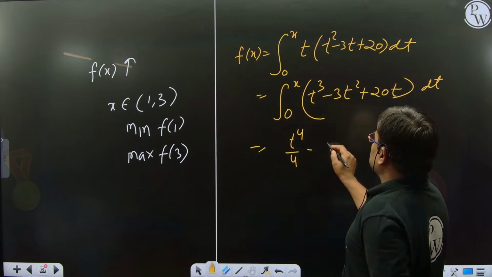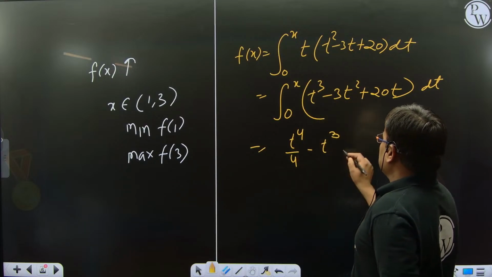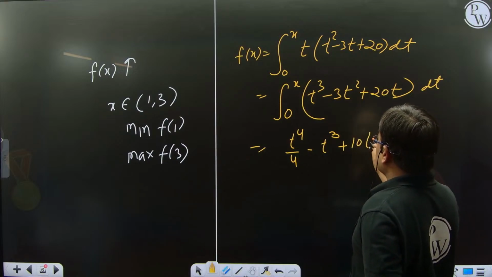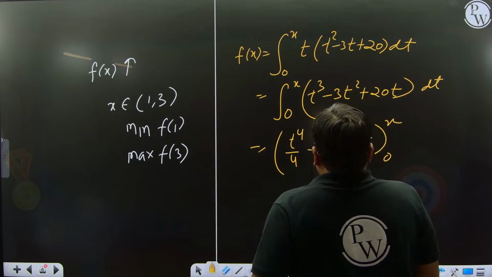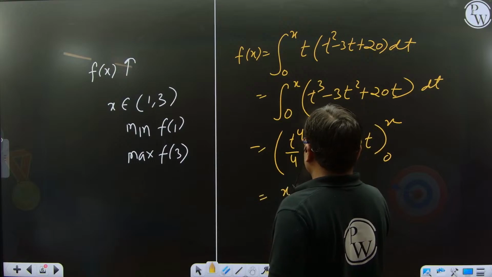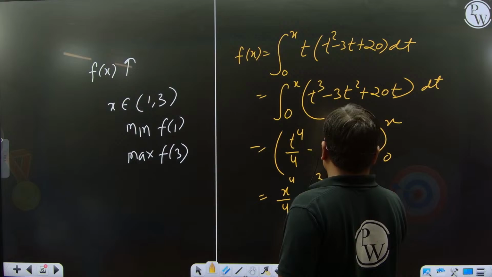So this is 3t cube by 3, so we can write just t cube, and this is 20t square by 2, which means this is 10t square. We just take the calculation a little bit. This is 0 to x. So now what are we getting here? This is x to the power 4 by 4, this is x cube and this is 10x.